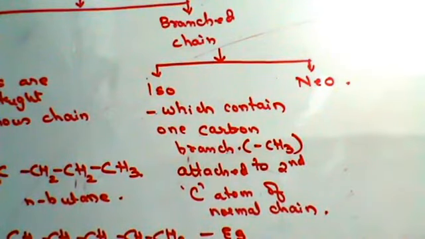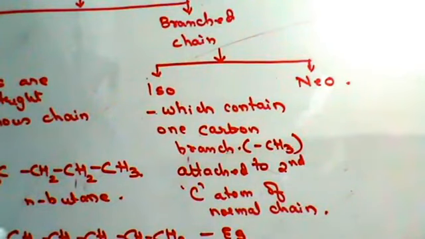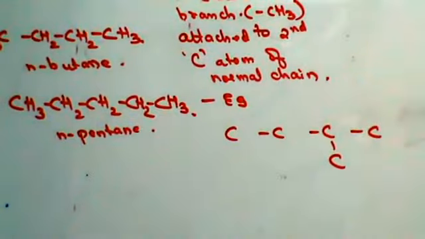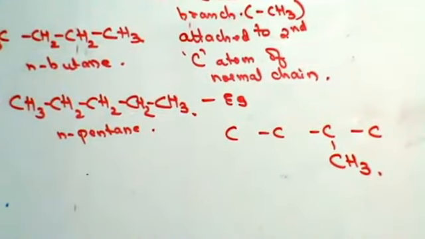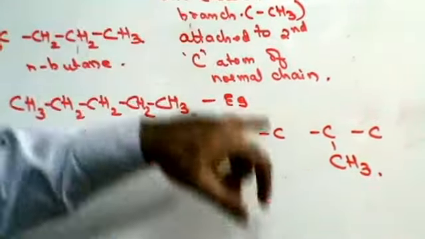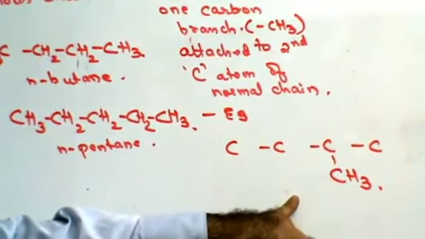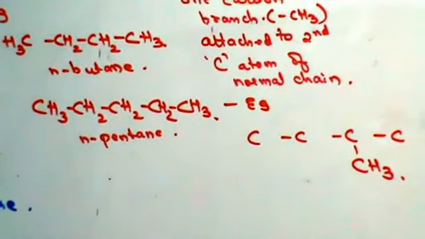now suppose if I want to make isopentane, 5 carbon atoms, 1, 2, 3, 4. Second carbon atom, put a branch where you will put C. This is isostructure. To the second carbon atom, you will put CH3. That is what I meant when I said which contain one carbon branch. This is the carbon branch attached to the second carbon atom. I have a carbon branch attached to the second carbon atom. This is called an isostructure.